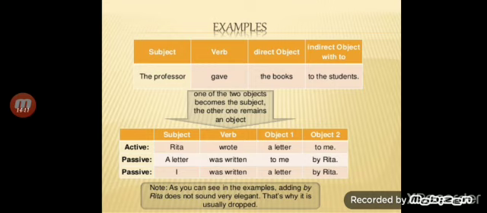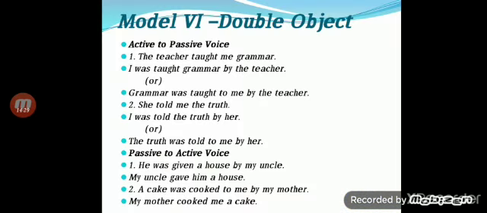So this will be very important in voice. How do we change sentences, especially those with two objects? When a sentence comprises two objects, how do we change both objects from active into passive voice? These are the examples I have given in the previous slide. So this is Model 6, double object. We may call it double object.